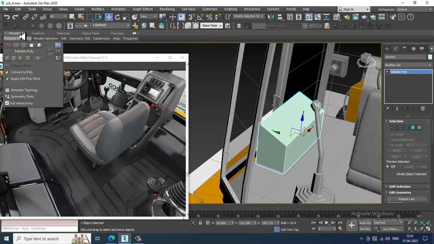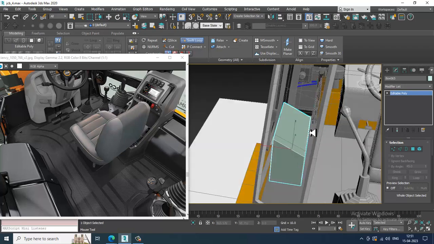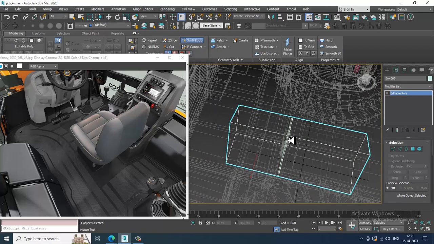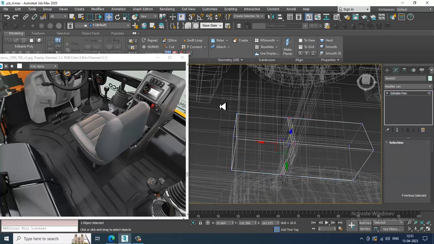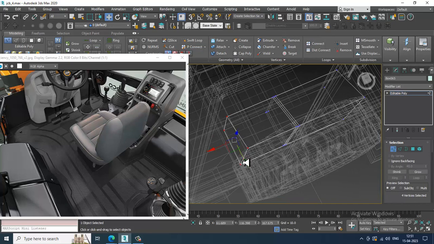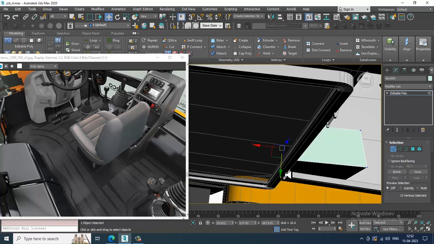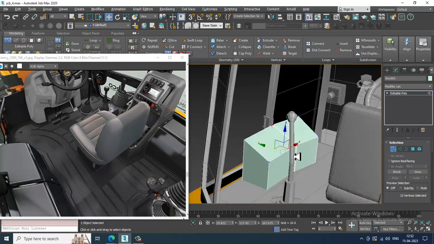Go over here and let's take a swift loop. Select the vertices, slightly rotate it and shuffle this in this way. So that can be done.